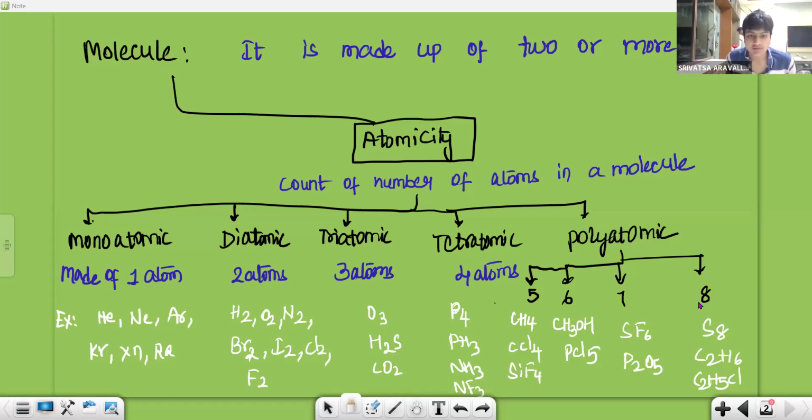Monatomic is made of one atom, diatomic, two atoms, and